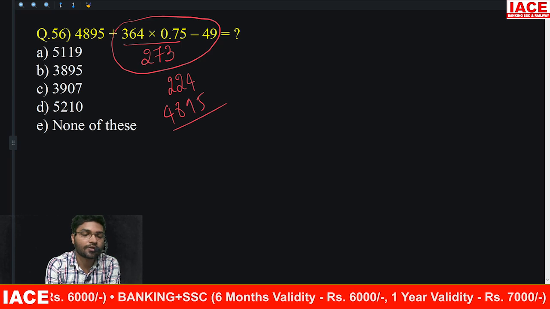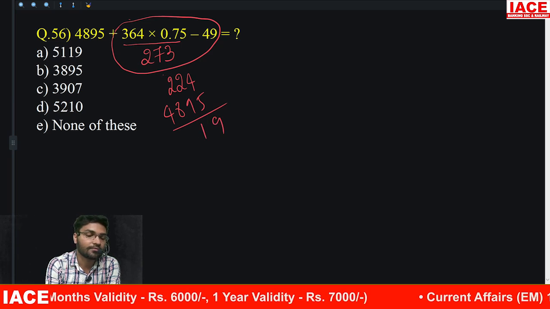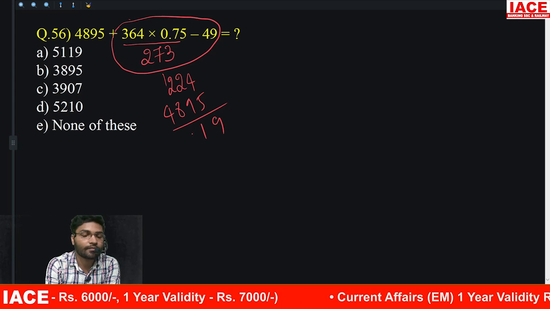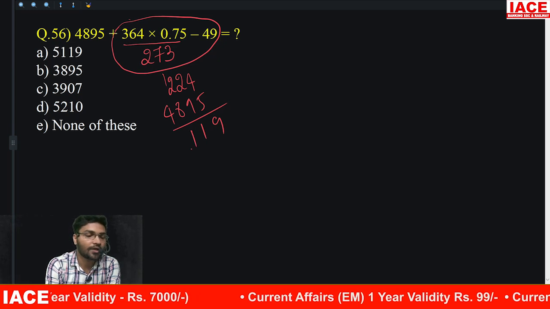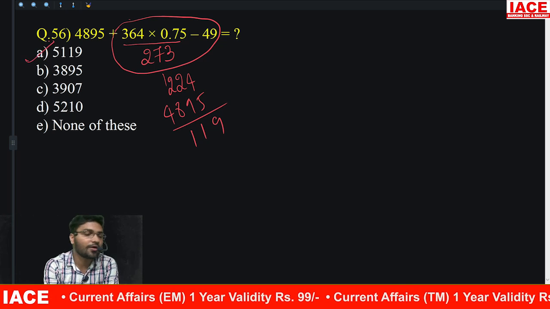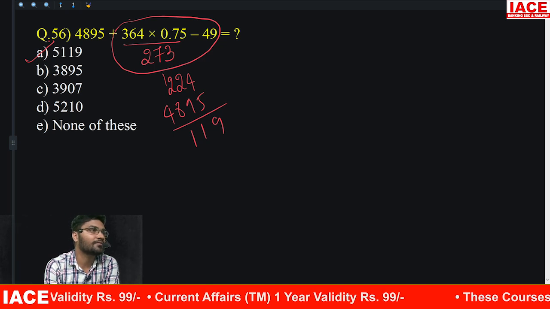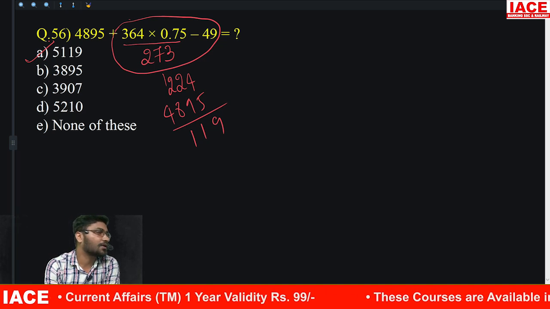4895. So this is 9. 2 plus 9, 11. This is how much? 11. So I can go with option A. Generally, time తక్కువ ఉంటే ఆప్షన్ ఏదైనా అవుతుంది, బట్ none of this is there. So at least last 2 digits చెక్ చేసుకోండి. Last 2 digits also at least has to be checked.